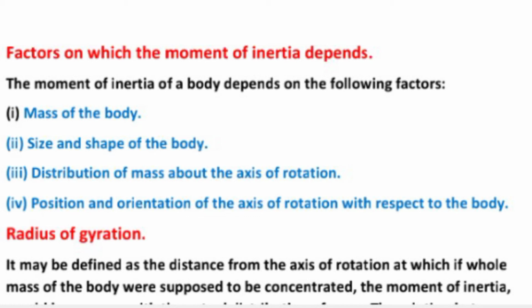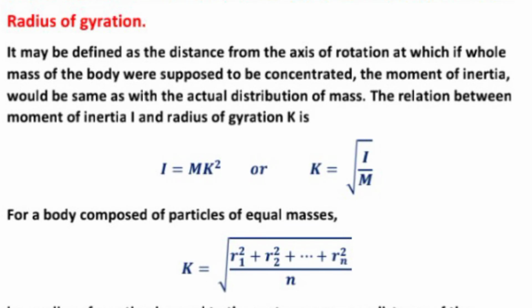Now, the radius of gyration. What is the radius of gyration? It may be defined as the distance from the axis of rotation at which, if the whole mass of the body were supposed to be concentrated, the moment of inertia would be the same as with the actual distribution of mass. The relation between the moment of inertia I and the radius of gyration k is I equals m k square, or k equals under root I upon m.